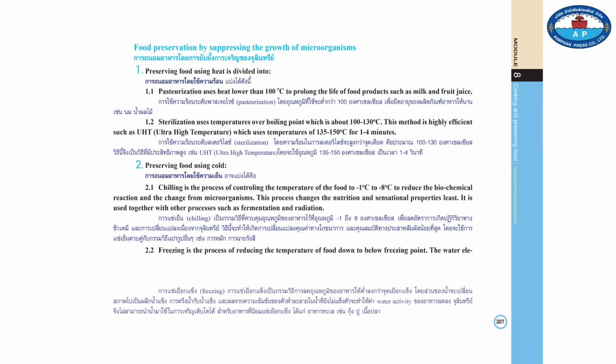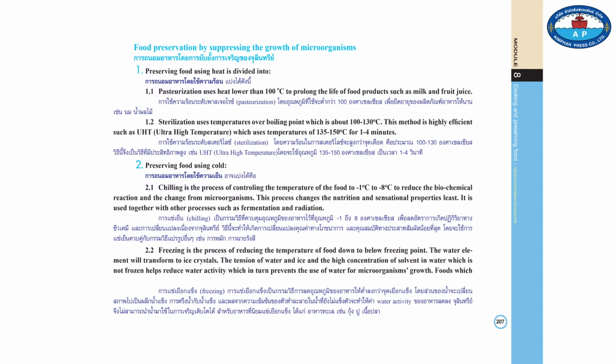2.2. Freezing is a process to reduce the temperature of the food down below the freezing point. The water element will transform to ice crystal. The tension of water and ice and the high concentration of solvent in water which is not frozen helps reduce water activity, which in turn prevents the use of water for microorganisms' growth. Food which is commonly used for the freezing is prawns, crabs, and fish.